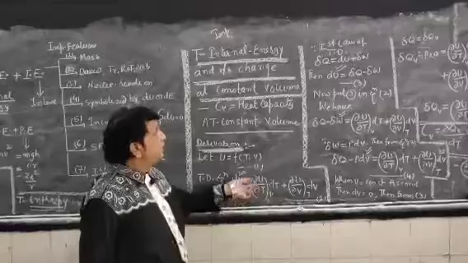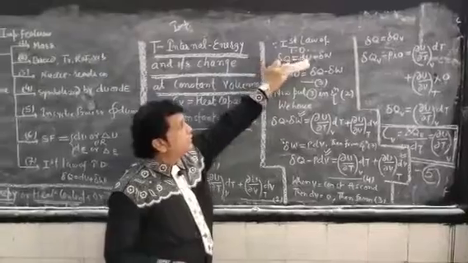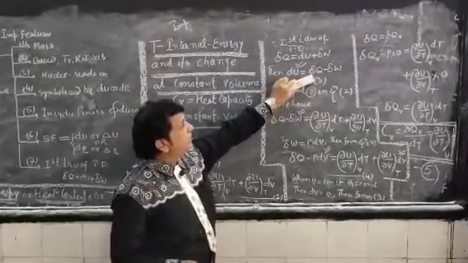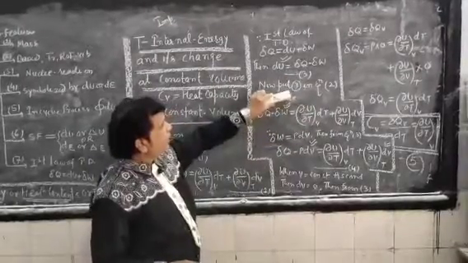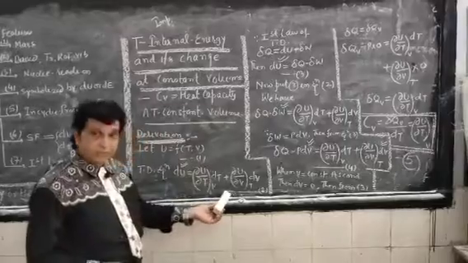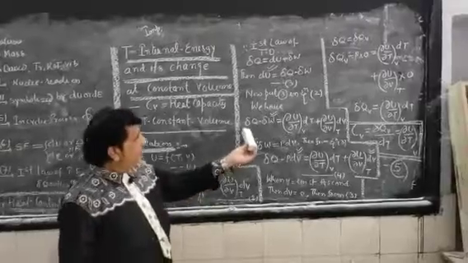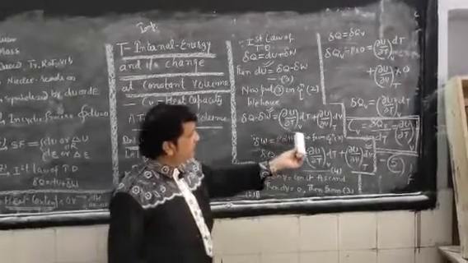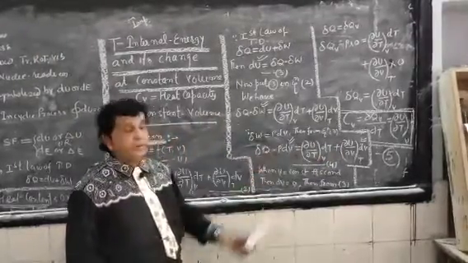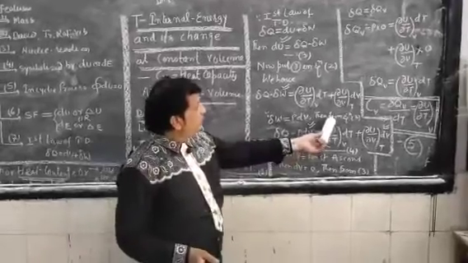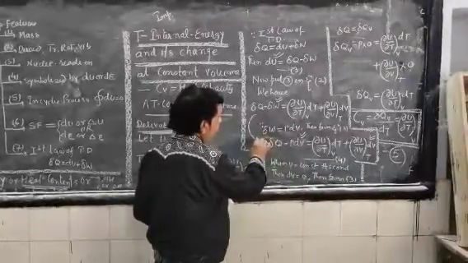In order to solve dU, I am using the first law of thermodynamics, ΔQ = dU + ΔW, so dU = ΔQ minus ΔW. Note down equation number 3. Now put 3 in 2. This equation we have already noted as equation number 2. So dU will be written as ΔQ minus ΔW, the rest of the quantity remaining as such. Since we know that ΔW = P dV, then from equation number 3, ΔQ, you can also write directly.